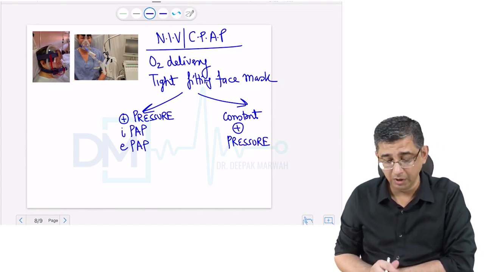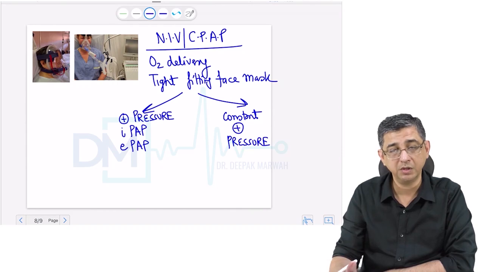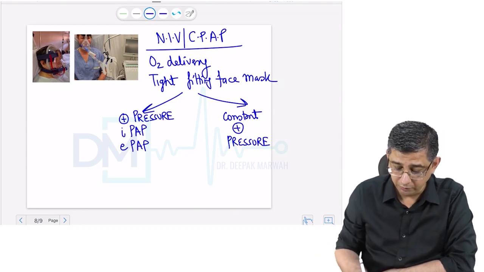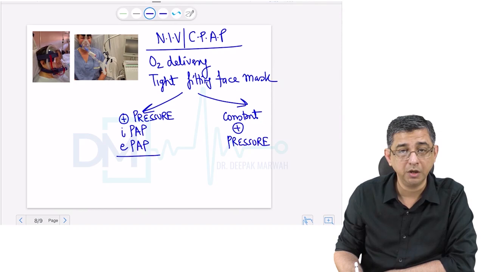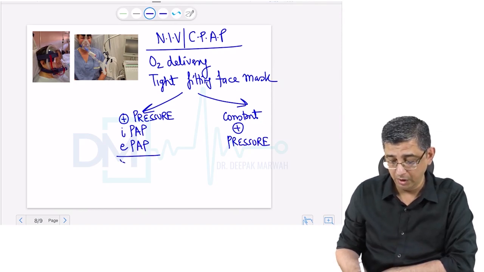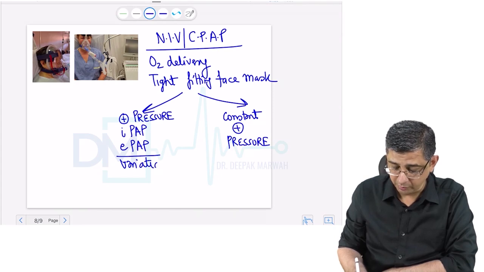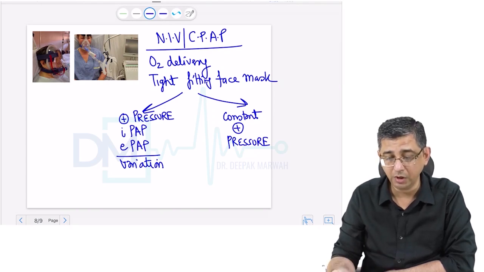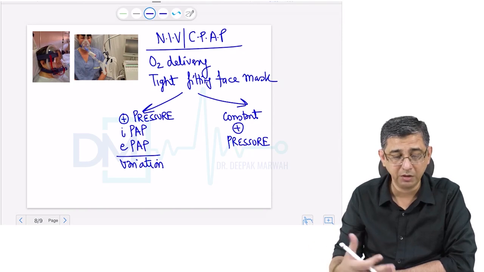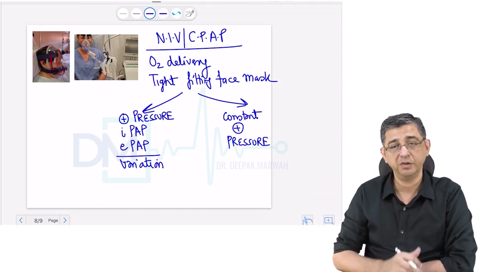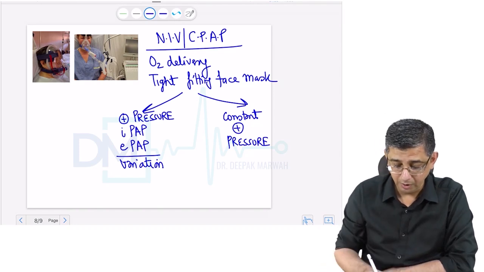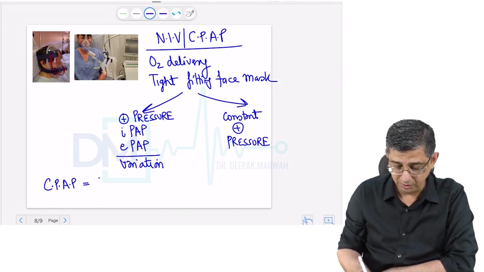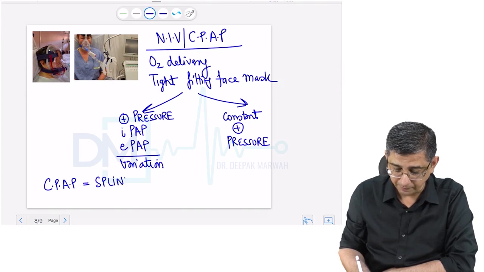I repeat my statement once again, NIV and CPAP, they do not mean the same. Though they might be written like this in the textbook with a slash, they do not mean the same. In non-invasive ventilation, there is a variation in the pressure in inspiration and expiration, whereas there is a constant positive pressure that is generated in CPAP. In fact, Harrison says that CPAP is not actually an exact form of ventilation, because ventilation is all about variation in pressure, because we were drawing these waveforms. In CPAP, we are not generating a variation of pressure, it is a constant pressure. So he says that CPAP is simply a splinting of the airway.